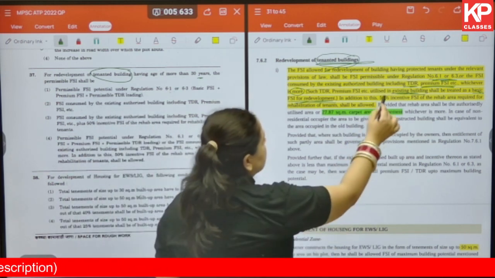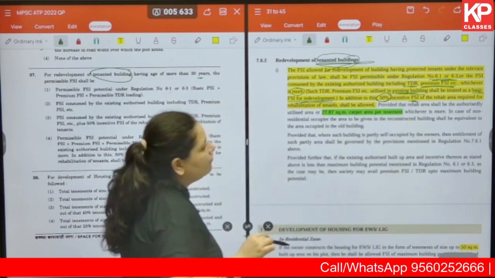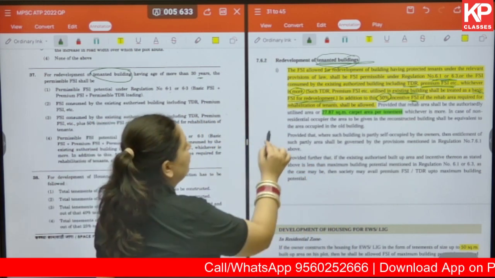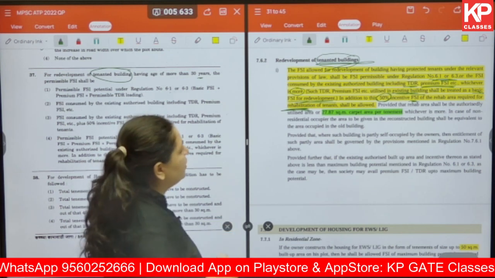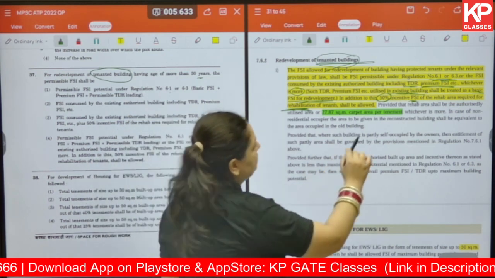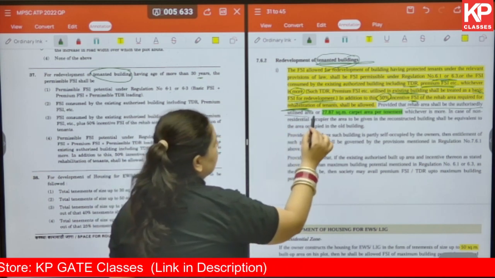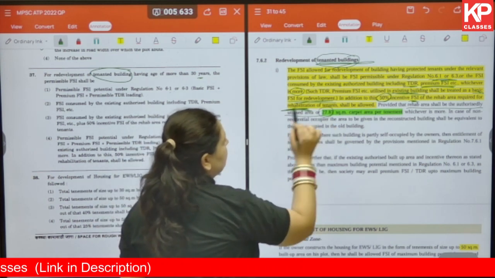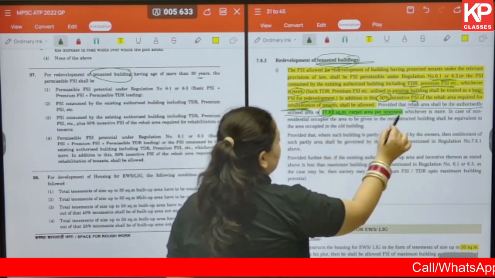In addition to this, 50% incentive FSI of rehab area required for rehabilitation of tenants shall be allowed. An additional point that you can note in this is provided that rehab area shall be authorizedly utilized area or 27.87 square meter carpet area per tenement.